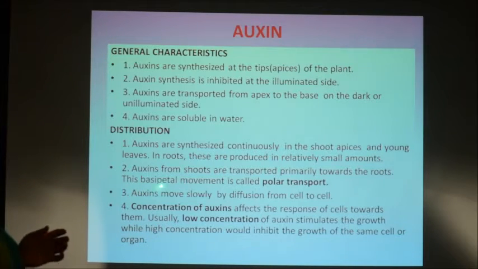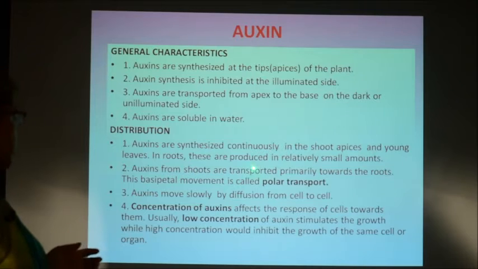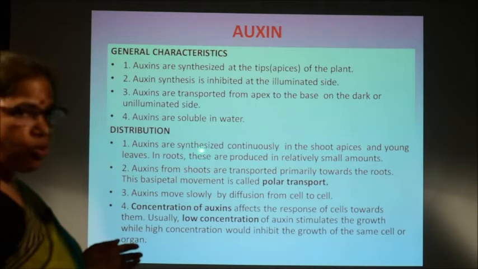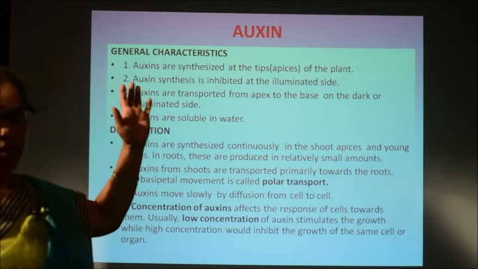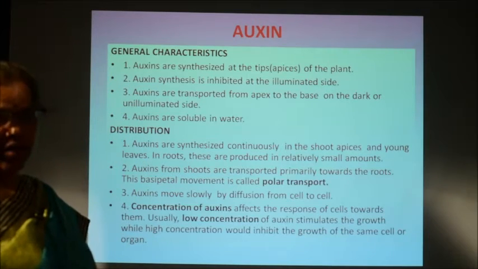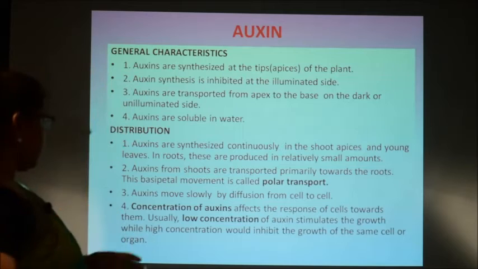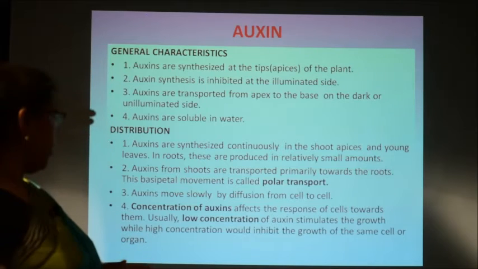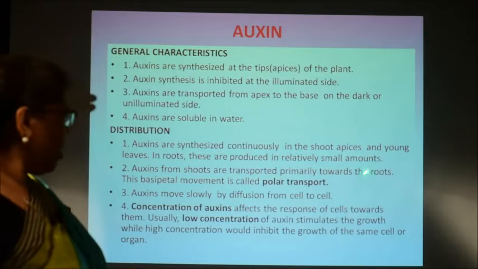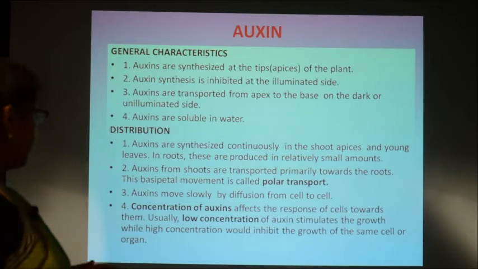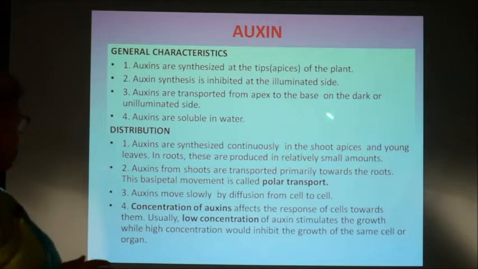And auxins in the shoots are transported from shoots to roots, and this movement from apex to base, or from the top to down, is called basipetal movement, or it is known as the polar transport of auxin, which is very well known and very important.